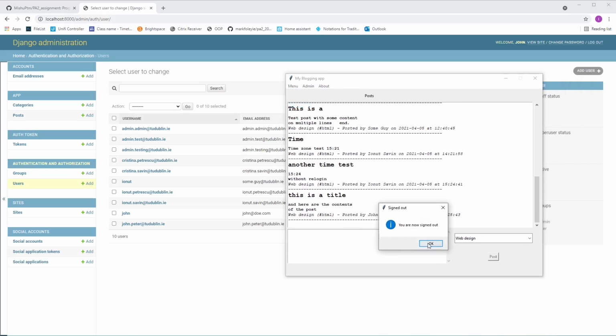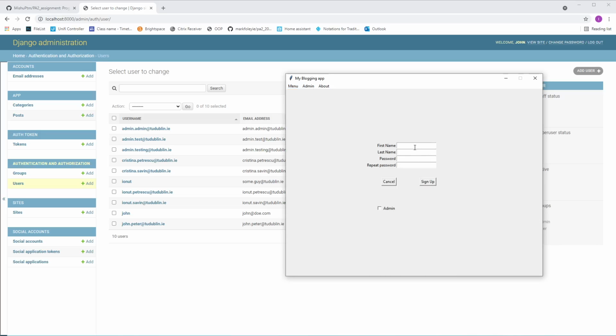Menu, sign out, and now login and sign up are again available. Let's try to create another account. This time let's do John Pendergast and password John12345.